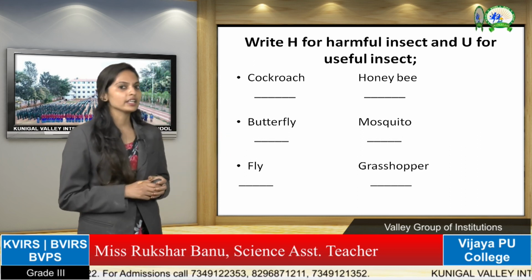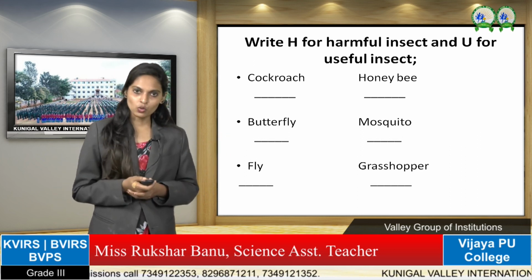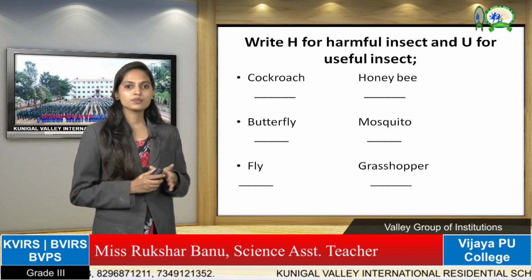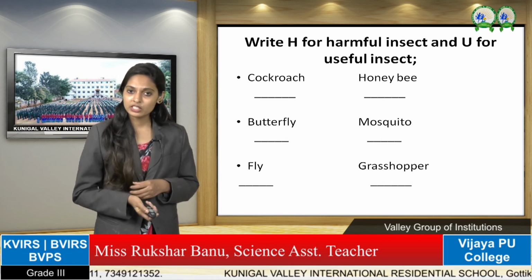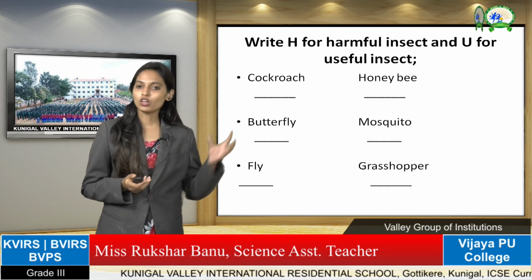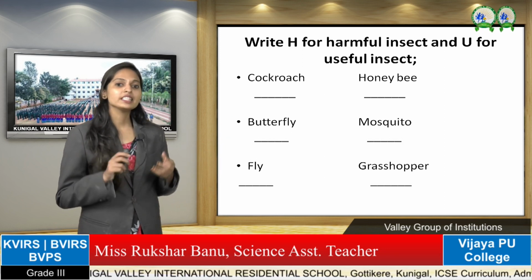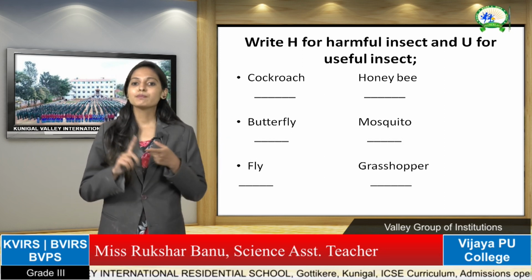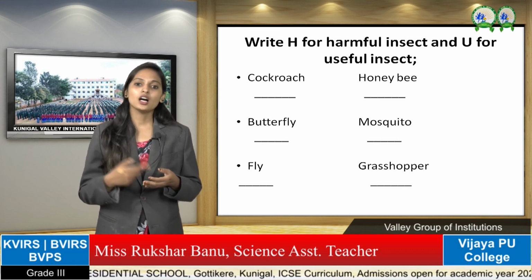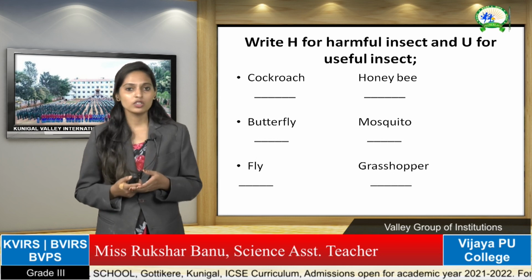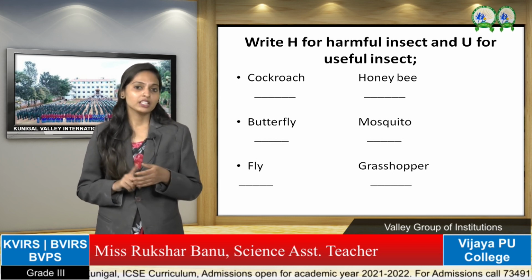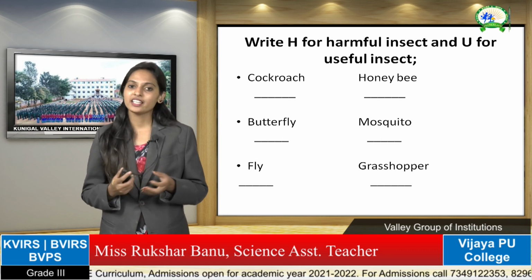For this one I will give the pictures also. I will give insect pictures also. For example, cockroach is here. I will give cockroach picture, honeybee picture, butterfly picture, mosquito picture, all the pictures will be there. You have to see the picture, then write whether these insects are useful to us or harmful to us. If the insect is useful, you have to write U in the blank, and if the insect is harmful, you have to write H in the blank.